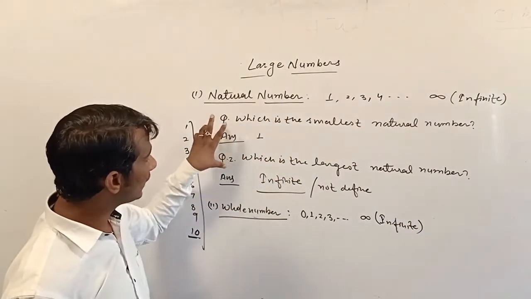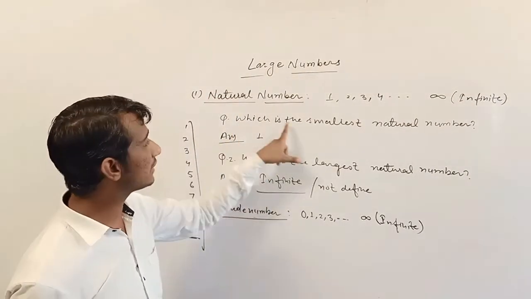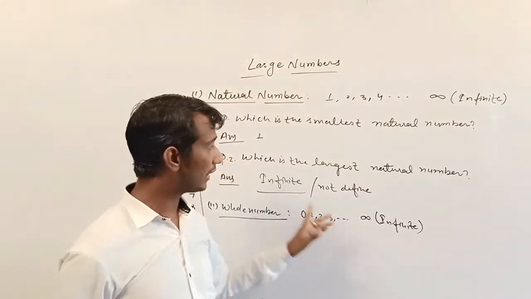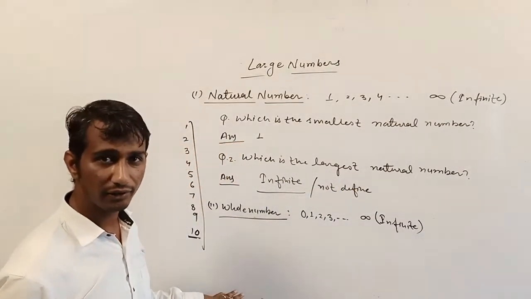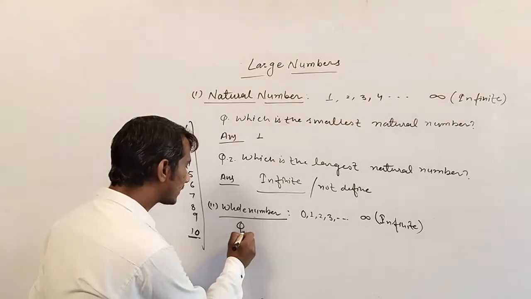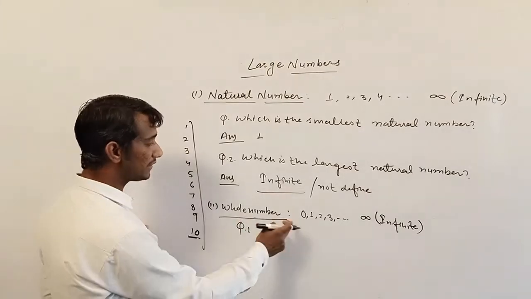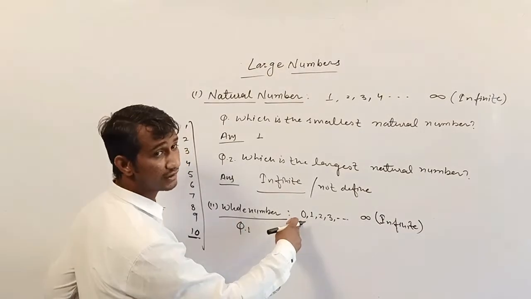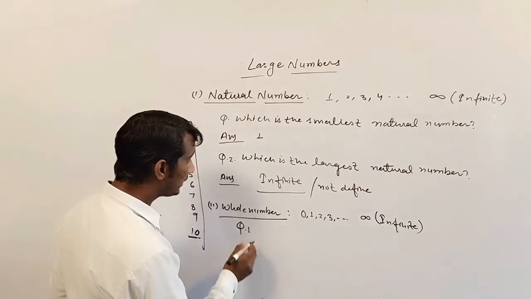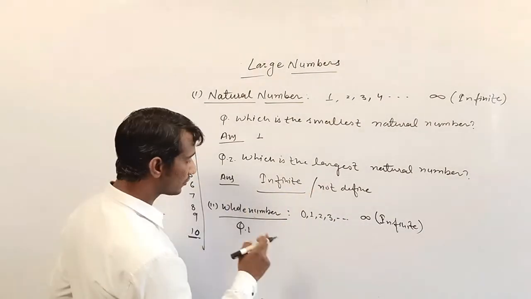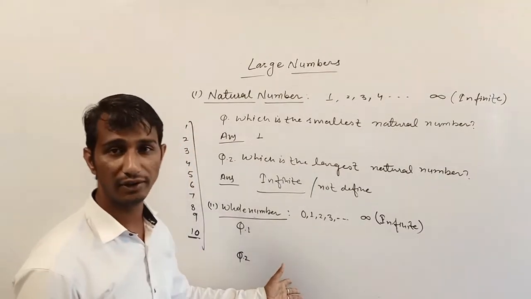Same questions as for natural numbers we can put for whole numbers also. Which is the smallest whole number and which is the largest whole number? The answer will be different. Question first: which is the smallest whole number? According to the definition, 0 is the smallest whole number. And question number second, which is the largest whole number? We can say not defined, otherwise we can say infinite.